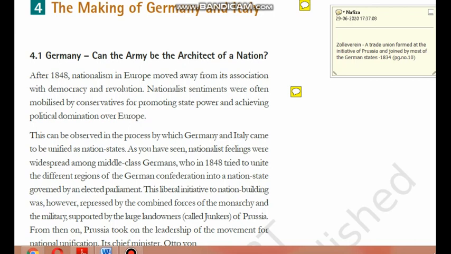Last session we discussed 1848, the revolution of the liberals. The revolution was led by middle class people, who formed the Frankfurt Parliament and offered a constitutional monarchy to Friedrich William IV, King of Prussia, which he rejected, and then finally sent troops to demolish the Frankfurt Parliament. The main reason was that the Frankfurt Parliament was dominated by the middle class, who totally ignored the demands of the poor and the women.